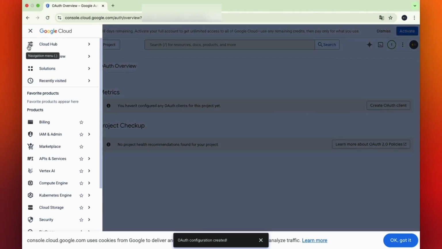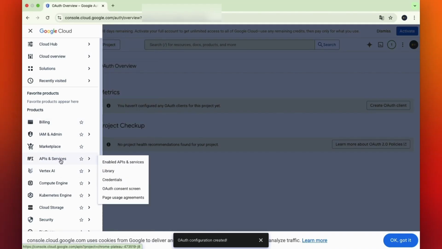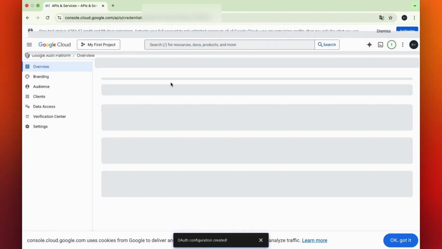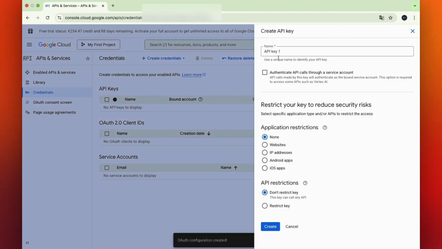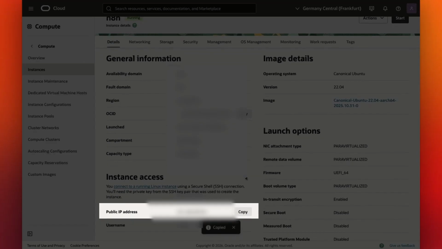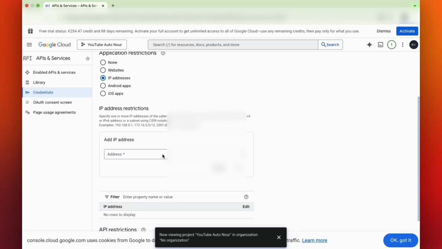Some tasks cannot be done through the CLI, such as creating an API key. For that, we need to use the dashboard. Create a new API key and give it a name. We also want to restrict the API key so that it can only be accessed from our N8N instance. To do this, go to Oracle Cloud where your N8N instance is running, copy its public IP address, and paste it into the restriction field.